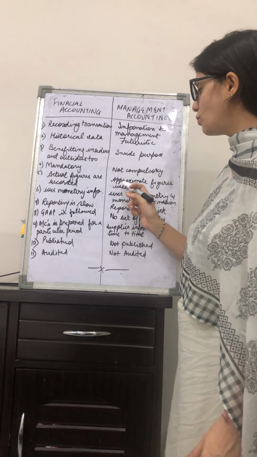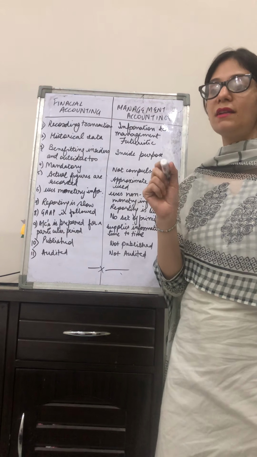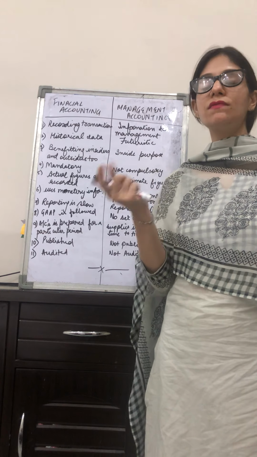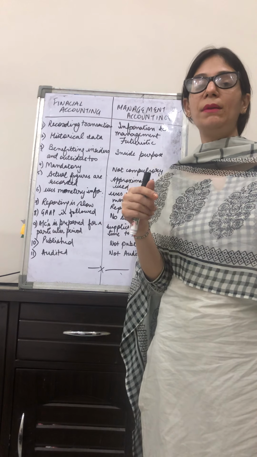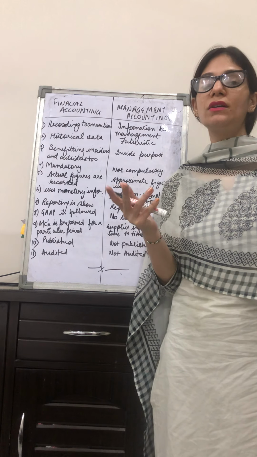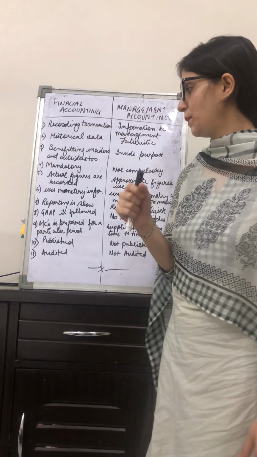Whereas in management accounting, approximate figures are sometimes used. Sometimes if there are decimals and after the decimal there are some figures, those figures are just rounded off, maybe to the next higher value or to the lesser value. So actual figures are not a part of management accounting. Approximations are often used, right?